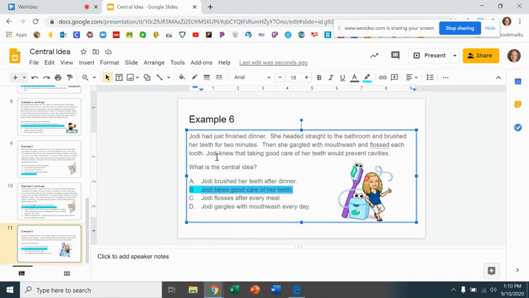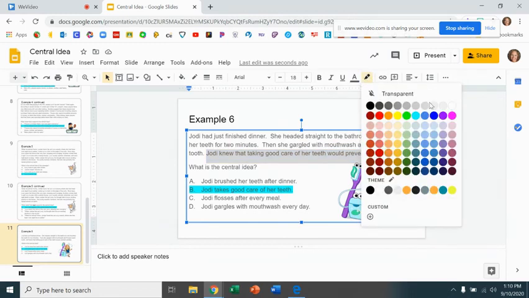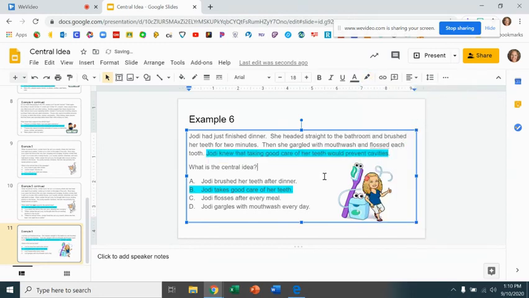And then in that last sentence, it says Jody knew taking good care of her teeth would prevent cavities. Remember, one of the tips from one of the Ed puzzles was that the central idea can often be found in the first or the last sentence of a reading passage. And this is right in that last sentence.